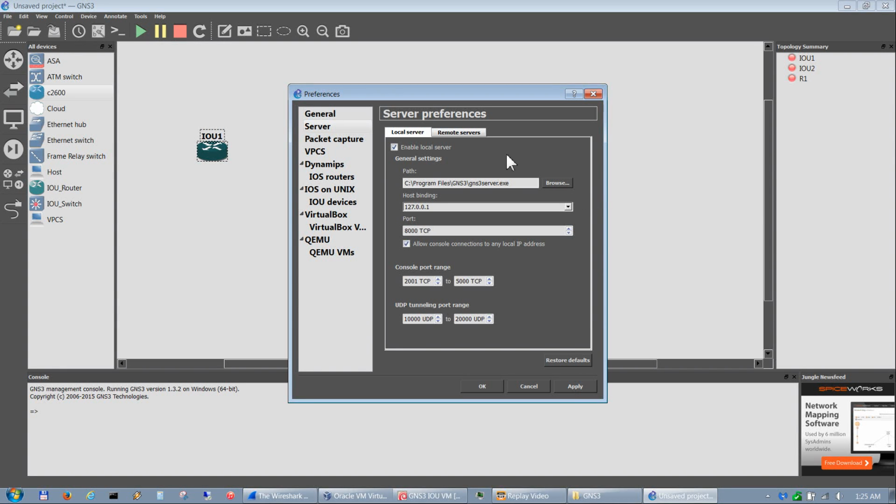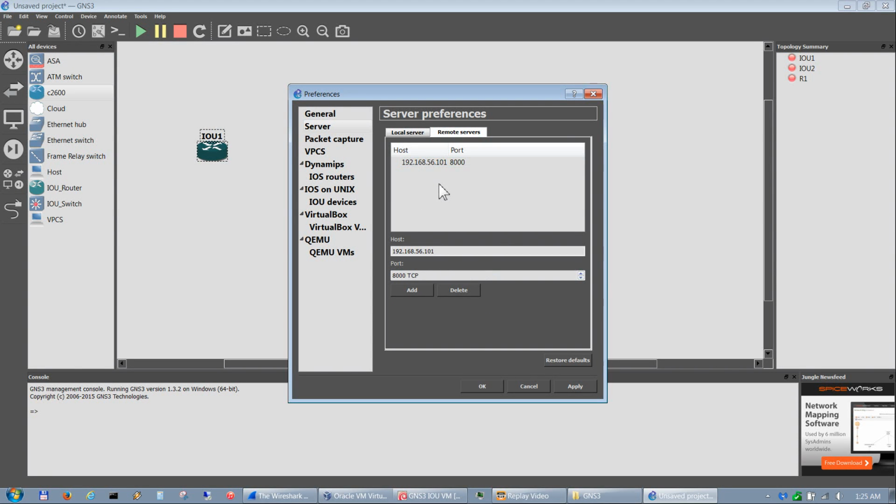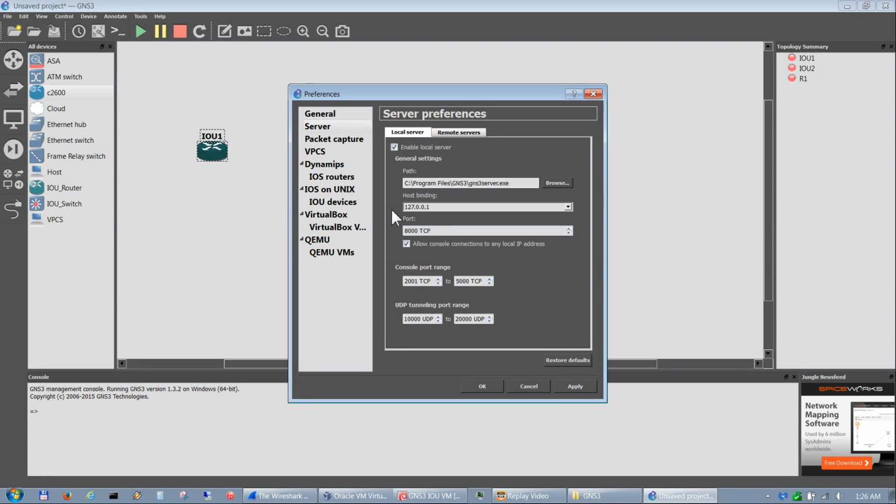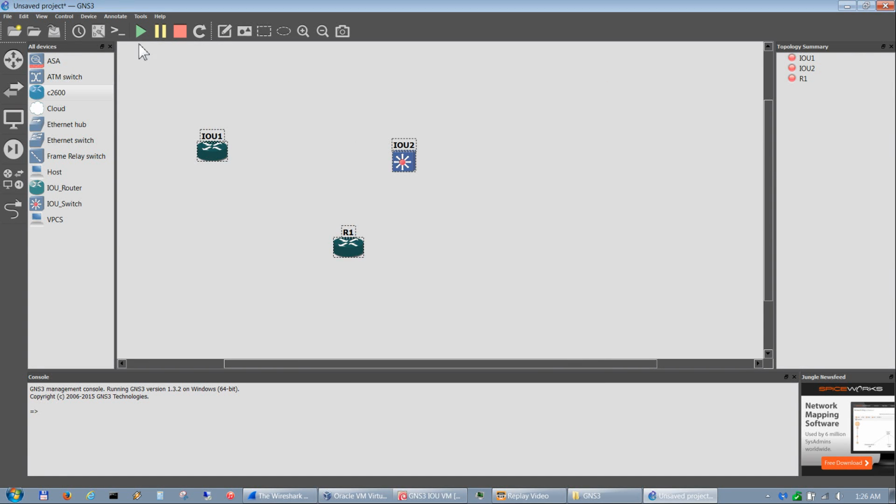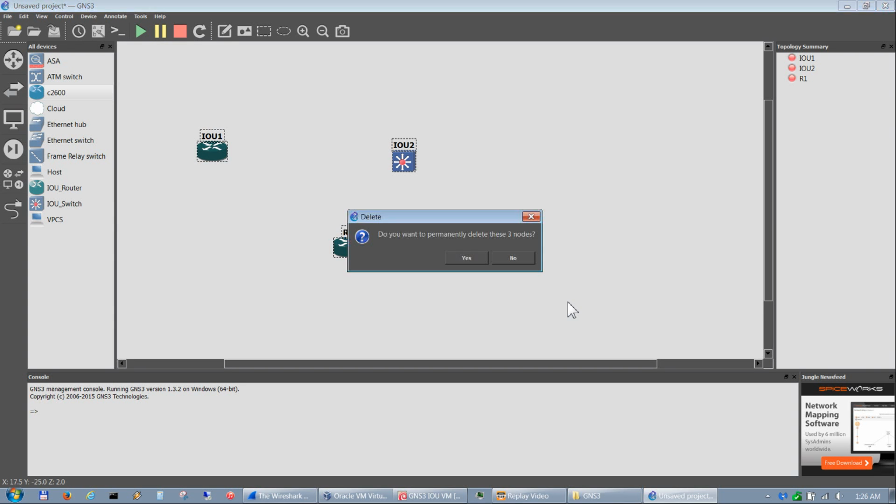You have the same IP address as this remote server, which is 192.168.56.10, or actually .1. It's not the same IP, but it's the same type of structure. I don't know if that will cause other issues in GNS3, but it'd be nice if we could leave it as the default local server. But anyway, that's how that works. So let's go ahead and hit stop to that, close these, and delete these.